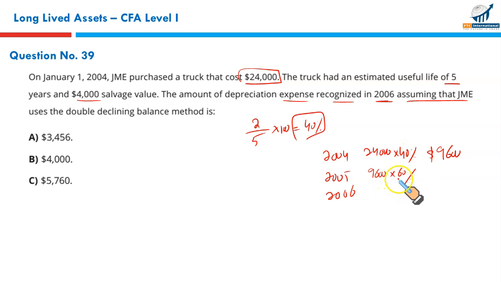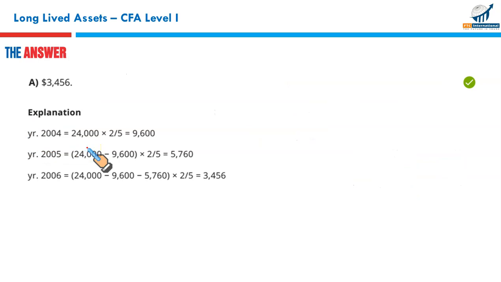So 9,600 multiplied by 60% gives you 5,760. Next year, what would be the depreciation? Take 5,760 and multiply it by 60%, and you will get 3,456. That is the perfect option. A is the right answer.